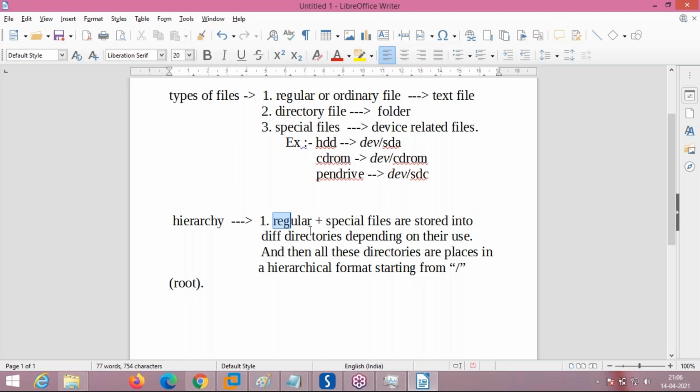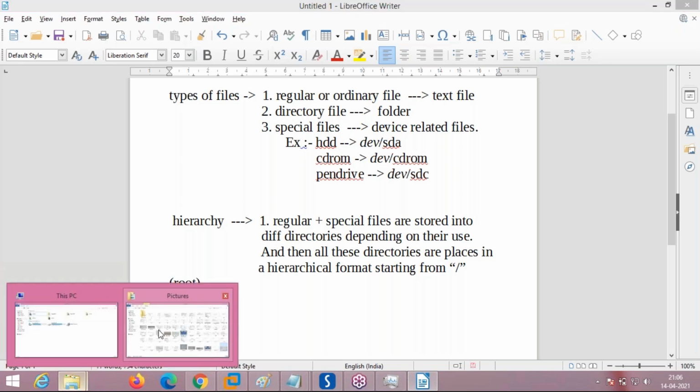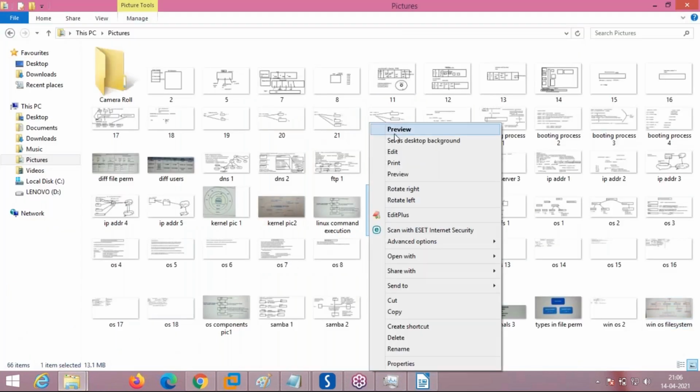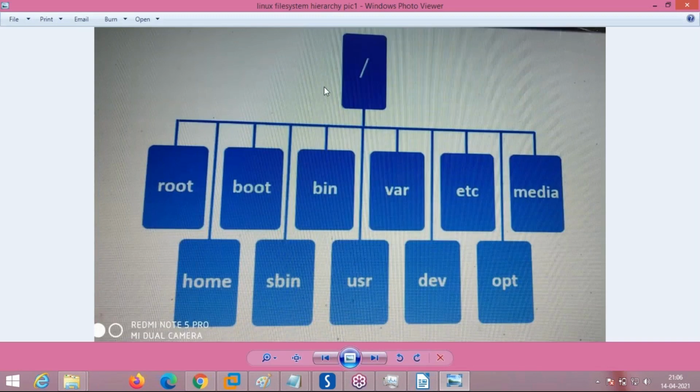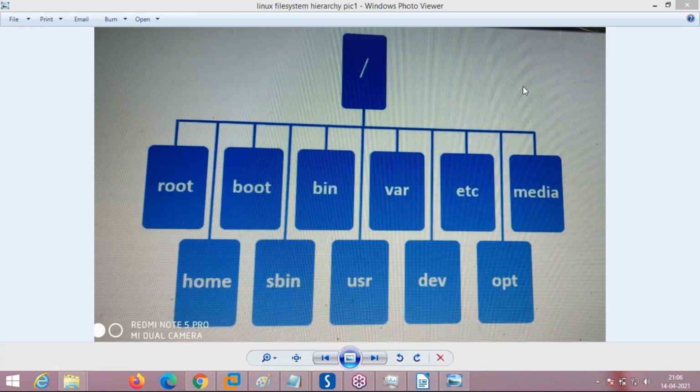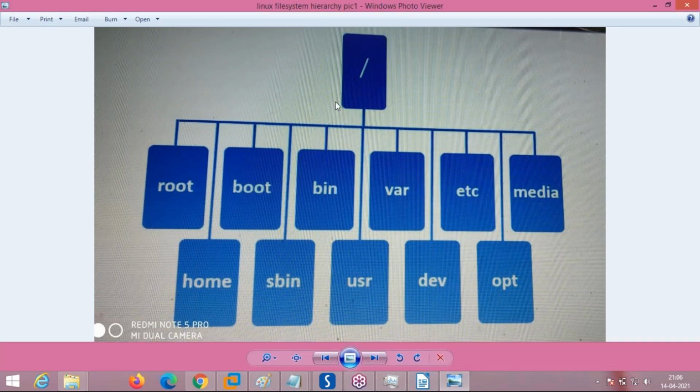Arrangement. First, the regular and special files, depending on their requirement, are placed into different directories. What are the different directories? Here you see. Depending on their requirement, they are placed like this. And each of these directories is arranged under root, which is here, as you can see. Starting here, this is root. Under this, these directories are arranged.